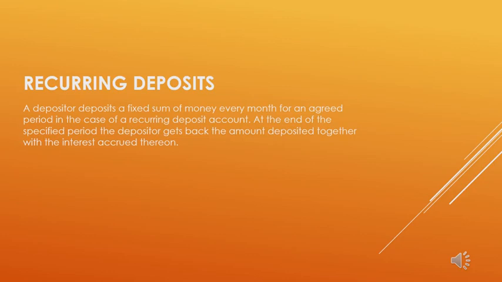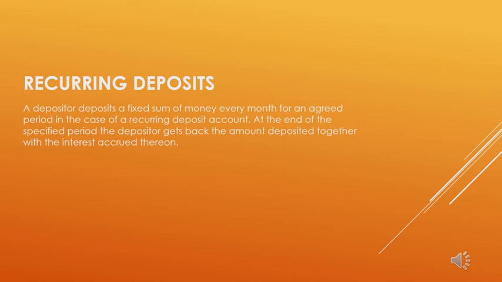For example, I start a recurring deposit account for 1 year, and every month I'll be depositing an amount of 10,000. So after 12 months, after the expiry of 1 year, I'll be receiving 10,000 into 12, that is 1,20,000 rupees plus a fixed certain percentage of interest.